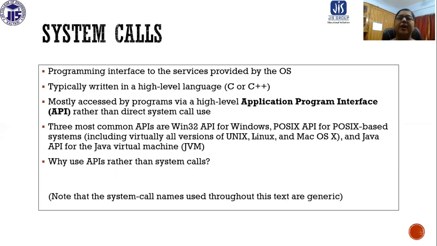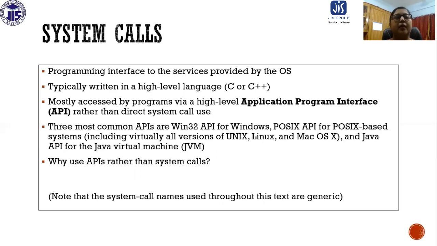So now we are going to discuss system calls. A programming interface to the services provided by the operating system. This is typically written in C or C++. Mostly accessed by programs via a high-level application program interface, that is API, rather than direct system calls.